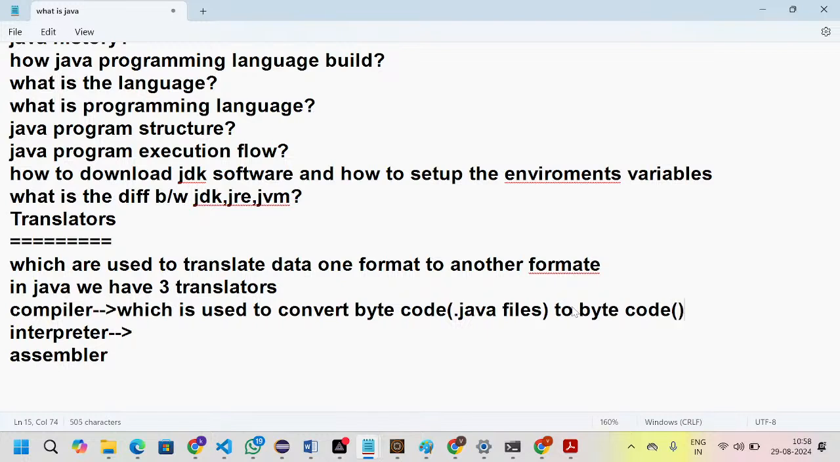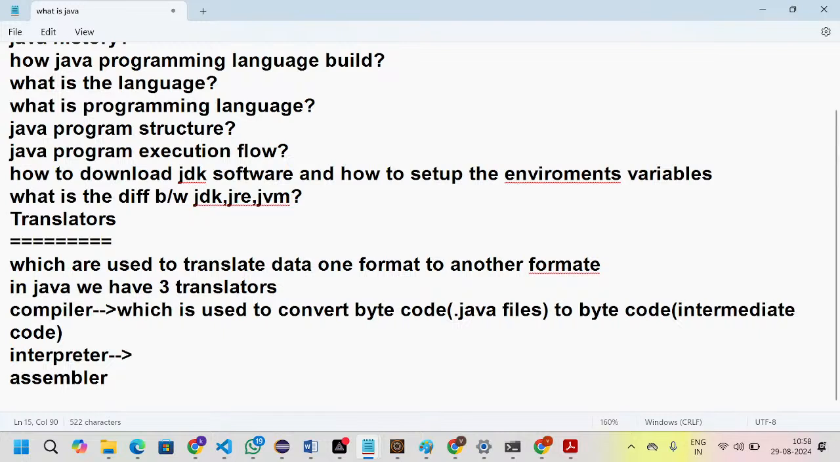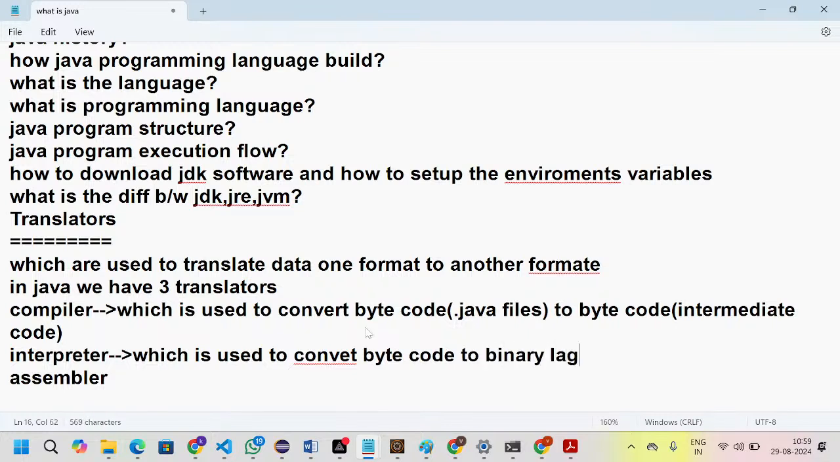Byte code, and this is the intermediate code. This is clear. Intermediate code, okay, fine. So the interpreter is used to convert byte code to binary language. Byte code to binary language, okay, so this is the machine language as well.